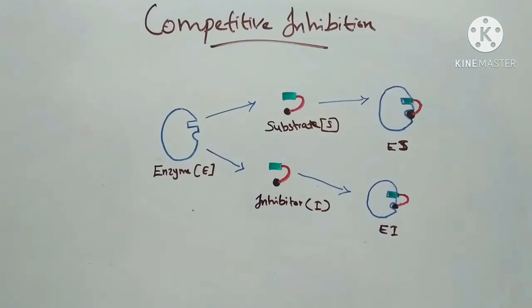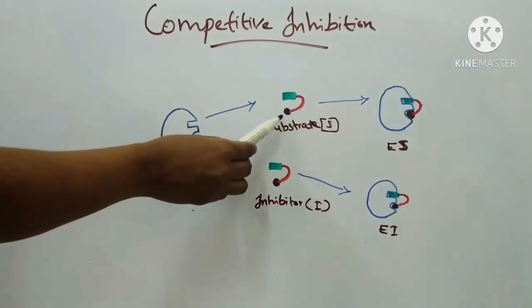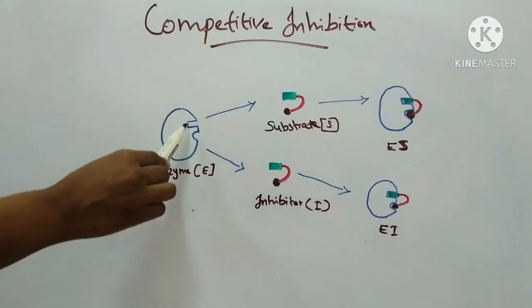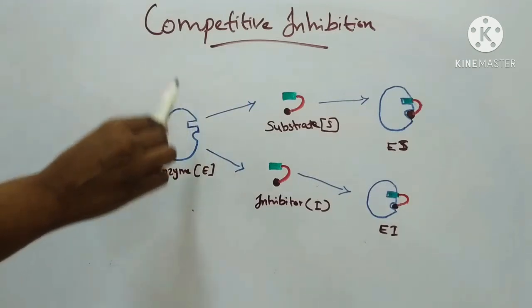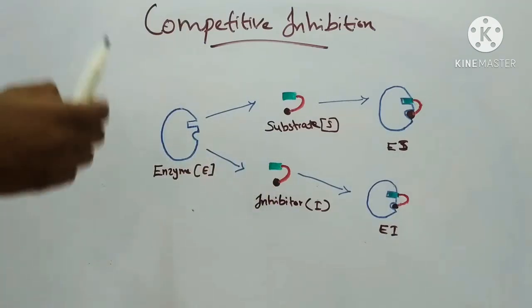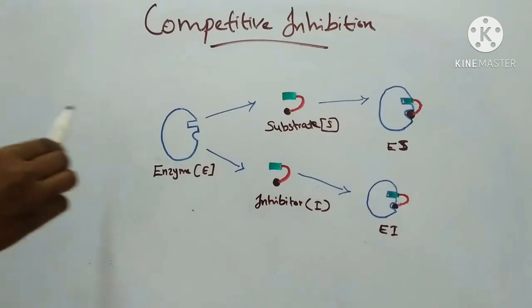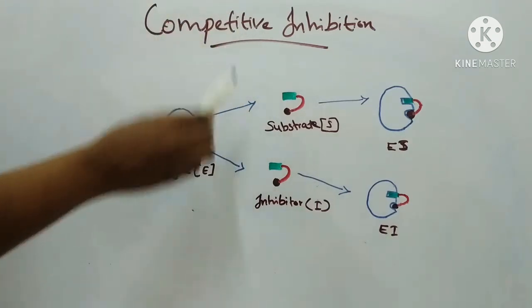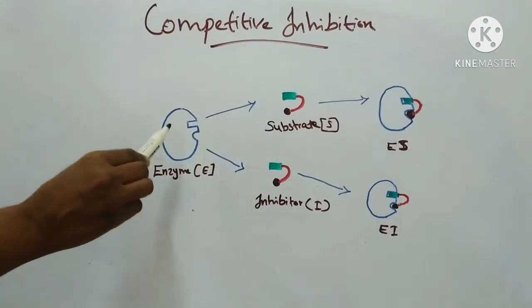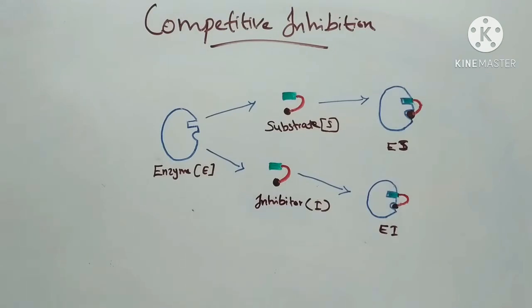When the active site or catalytic site of an enzyme is occupied by a substance other than the substrate of that enzyme, its activity is inhibited. Here we can see the enzyme, the substrate and the inhibitor. When the active site of the enzyme is occupied by the inhibitor, the activity of the enzyme is inhibited. So, as the name indicates, there will be a competition between the substrate and the inhibitor for the active site of the enzyme. This is a type of reversible inhibition, known as competitive inhibition.